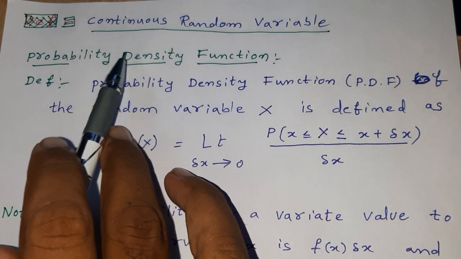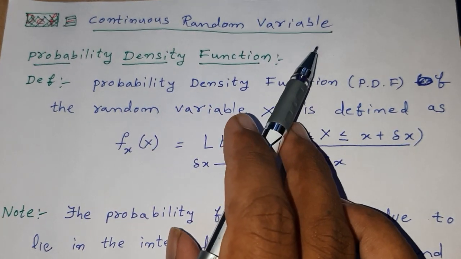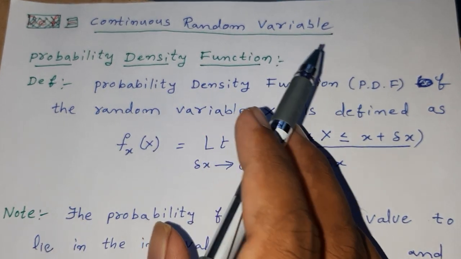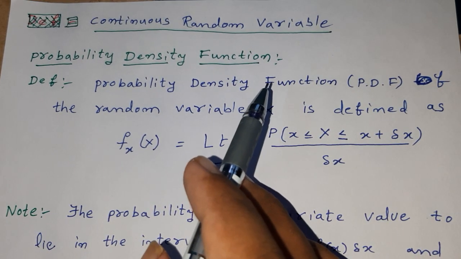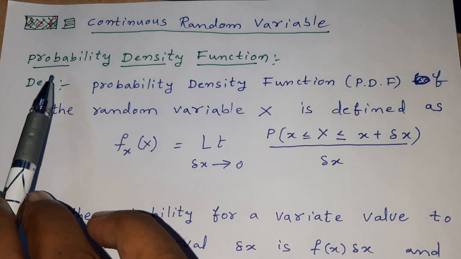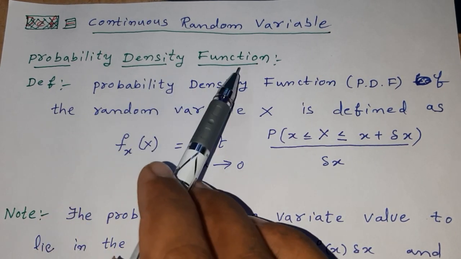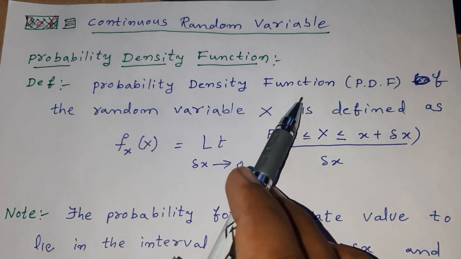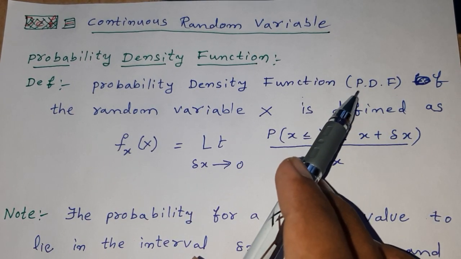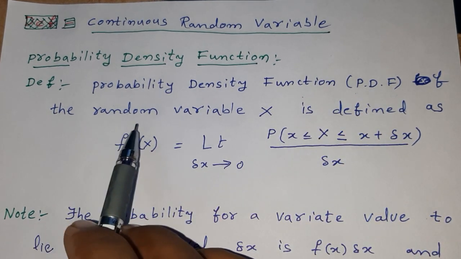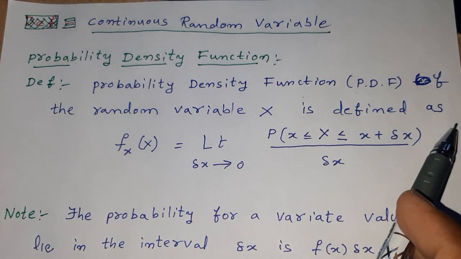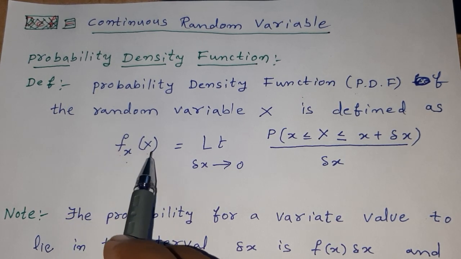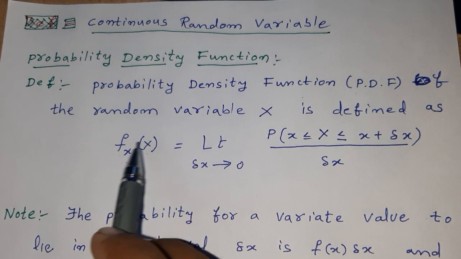Now, continuous random variable. In a continuous random variable, the probability density function is very important. What is the probability density function? The probability density function, simply called PDF, of the random variable capital X is defined as f suffix x of x, or simply f of x. We can write it in any way.